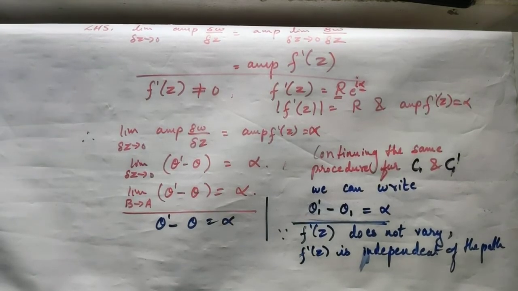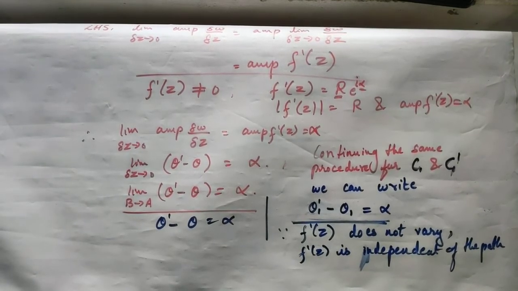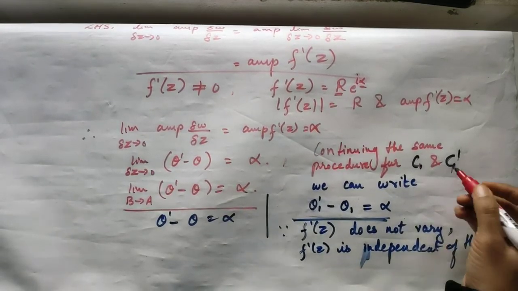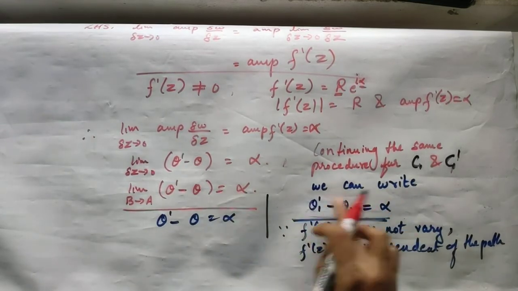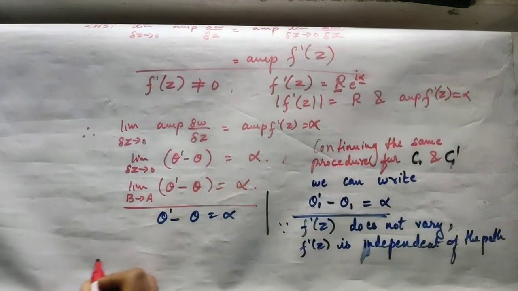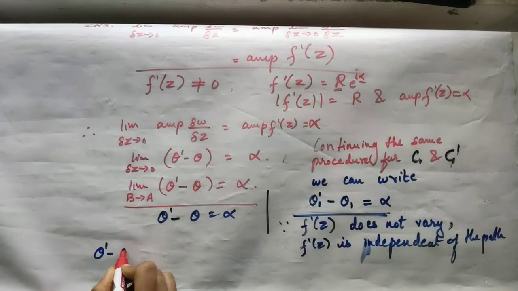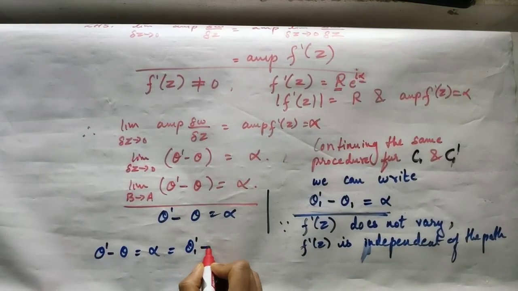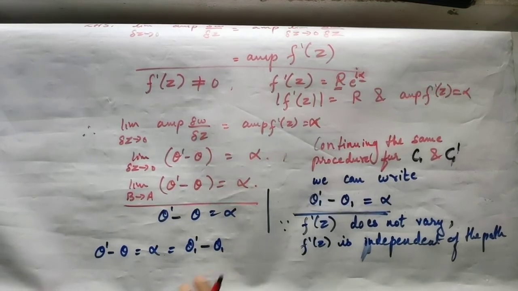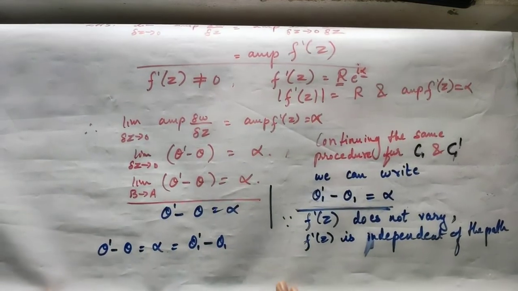If you take different paths, the derivative value will always be the same. Because of which, since I am taking along C, I have these thetas, and I have this along C1. So equating both, we get theta 1 minus theta is equal to alpha, and that is equal to theta 1 dash minus theta 1, right? So you can take the limit also, that's not a problem at all.